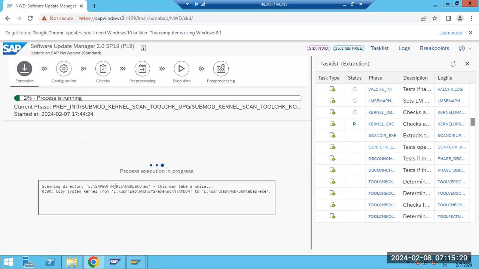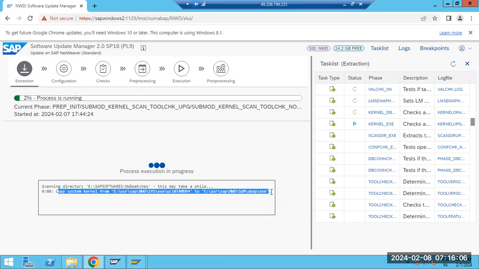See here, scanning the download directory, copying the kernel. These steps are very important. Anyone can do an upgrade. Even if I ask my kid to monitor the SUM, she can, because when extraction is done and it goes to the configuration phase, it asks for the next step, and she will just click the next button and it will go.